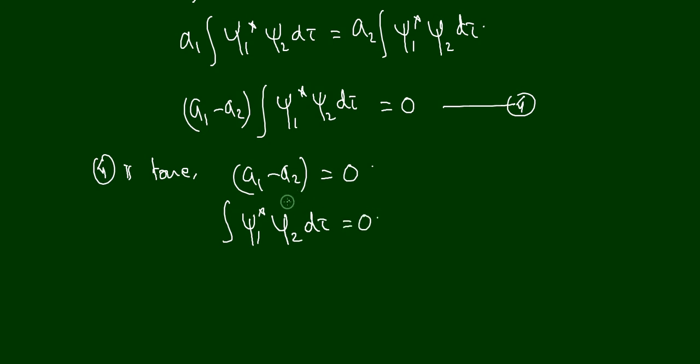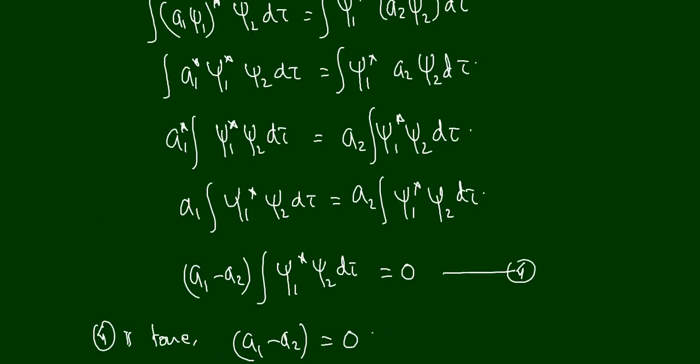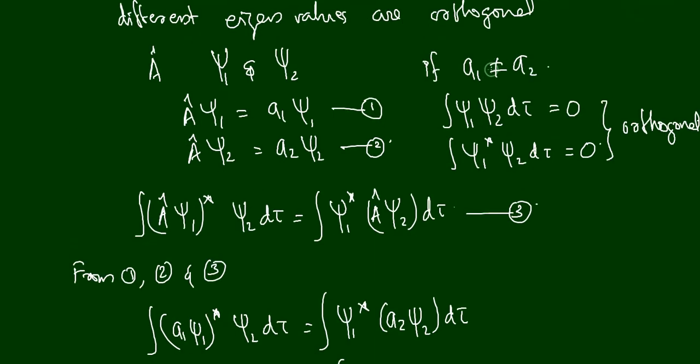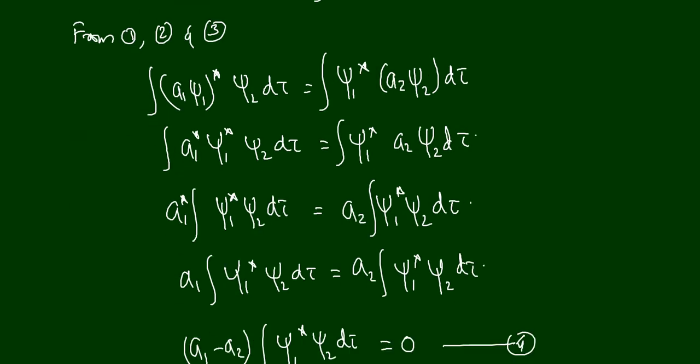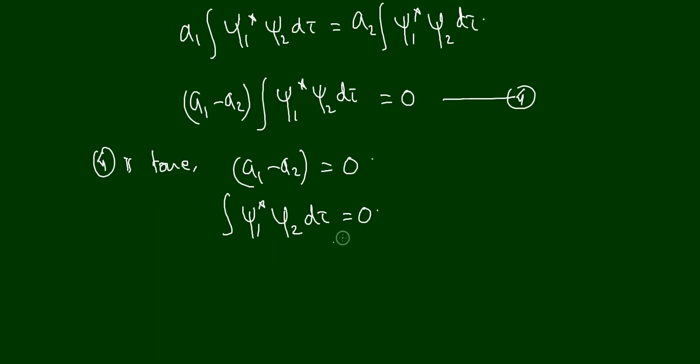Okay, and here which is our right condition? a1 minus a2 is equal to 0 is a wrong assumption because we have already said that a1 is not equal to a2. a1 and a2 are different. Since a1 and a2 are different, a1 minus a2 will not be equal to 0. So this is not correct. a1 minus a2 will be a non-zero value. So this condition is not correct.